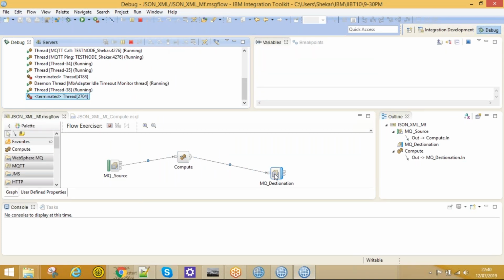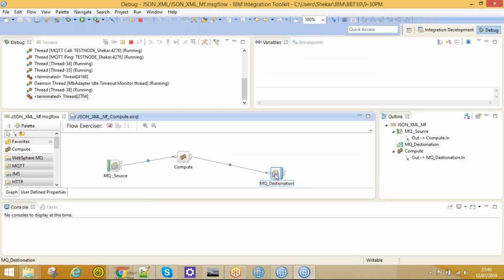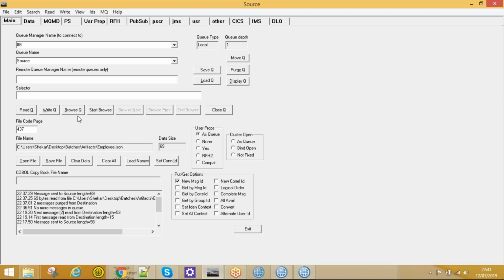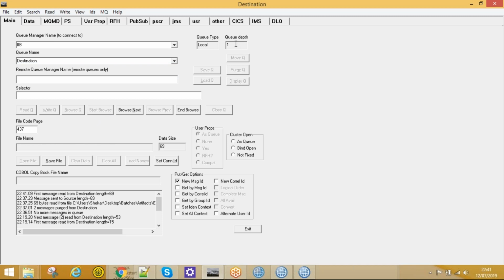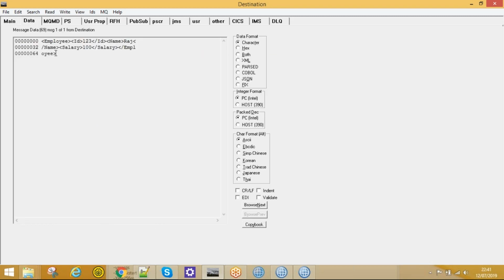Now that message will go to the MQ output node. In the output node, we configure the destination queue. Let's see in the destination. Select the destination to browse the message, start browse. Now it's queued up. That means our XML message is there, one message. To view that message, click on data. This is XML. We have a message format. Select XML here, and it will show in the XML format.